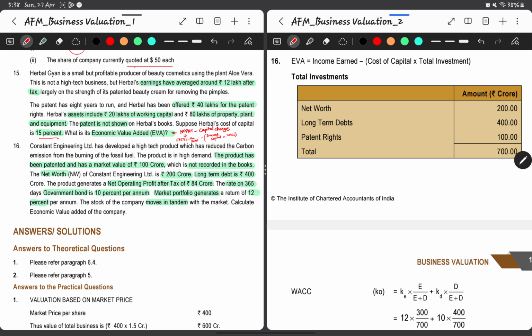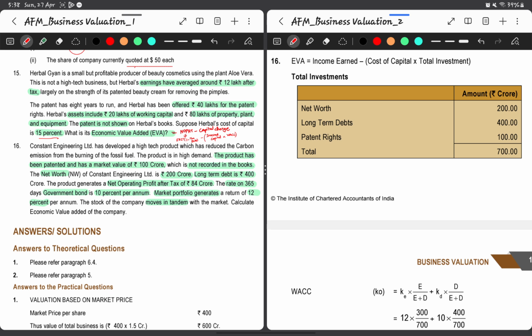the rate on 365 days government bond is 10%. So the same has to be considered for our debt also. The company has not clearly given us the debt percentage, the KD, so we can consider the cost of debt as this 10% itself.